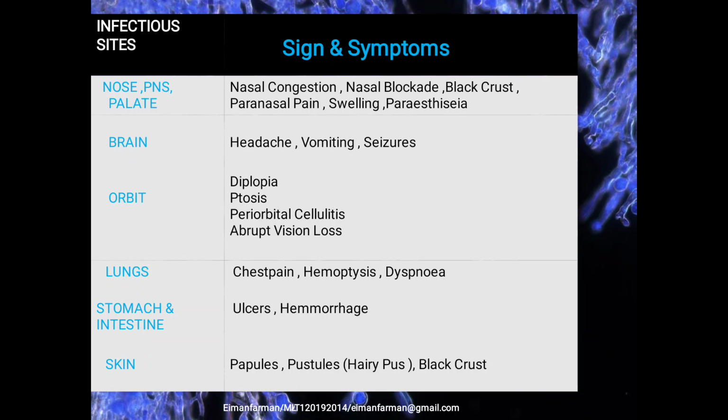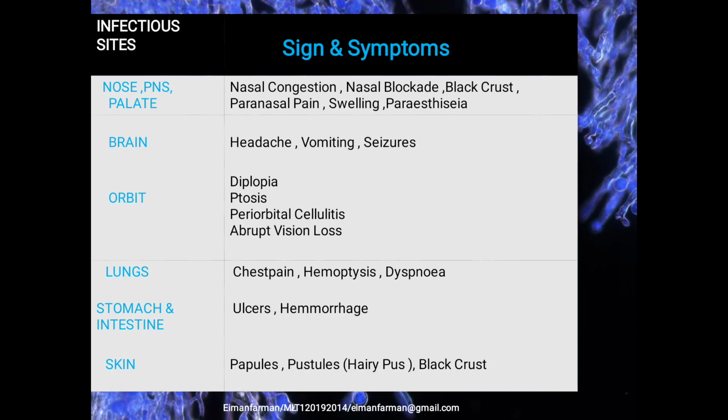If the infected area is the orbit, what will be the symptoms? Diplopia means double vision. The person will see two images of a single object. Ptosis will happen, which means the upper eyelid drops. Periorbital cellulitis means infection of the eyelid or the skin around the eye. Abrupt vision loss means sudden vision loss will occur.